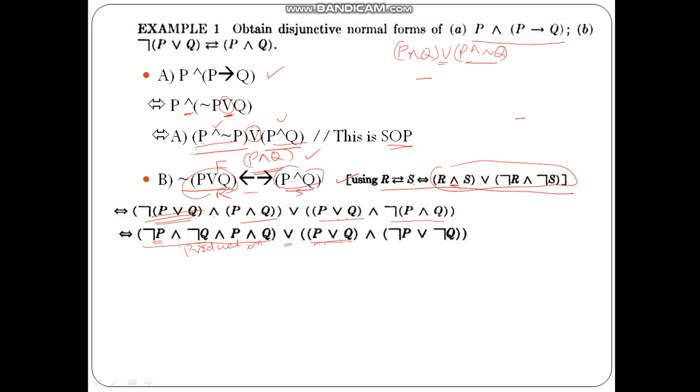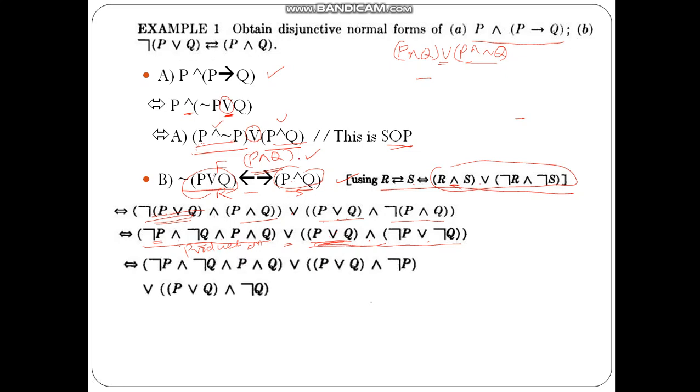Now it is sum. This is one product, this is not a product, this is a sum. So I have to convert this one into the product format, and here is a product and this is the sum. So again I will apply the distributive law over here as we have applied in the previous example. So this part as it is, I am not changing anything in this part.